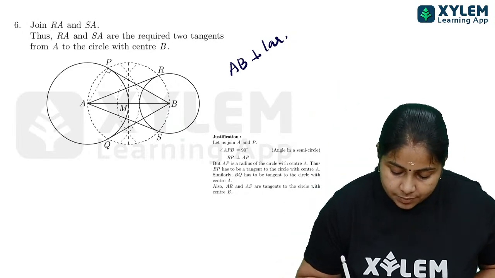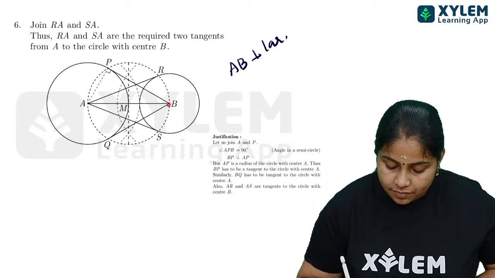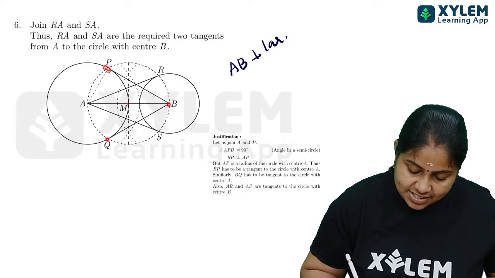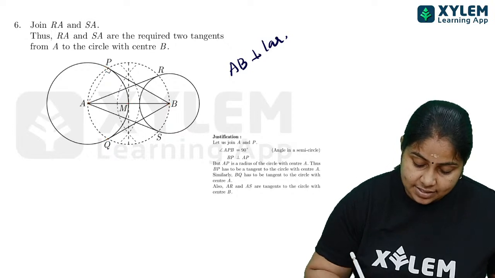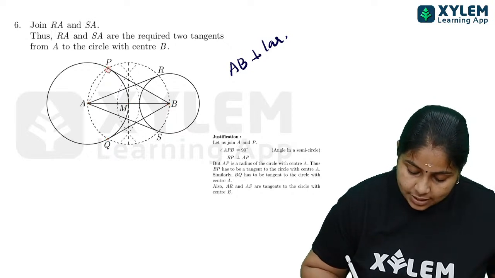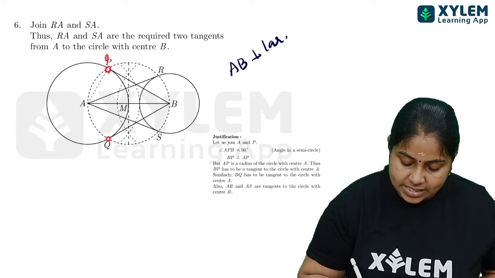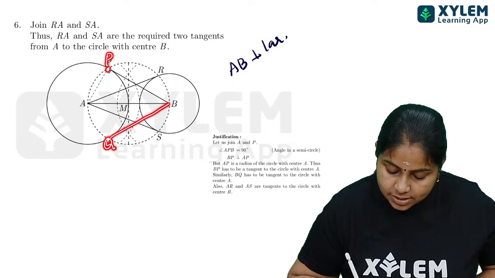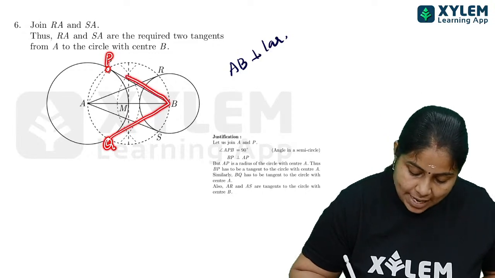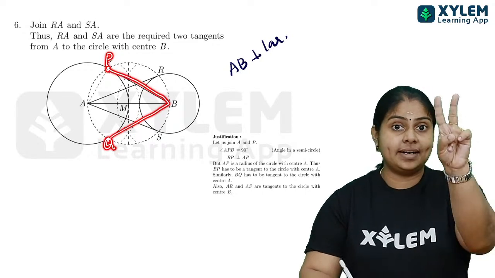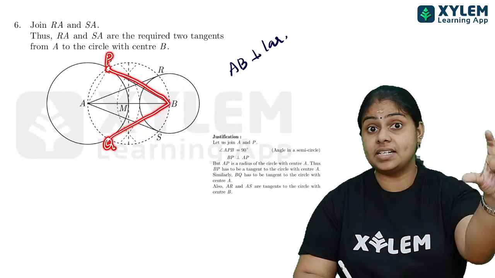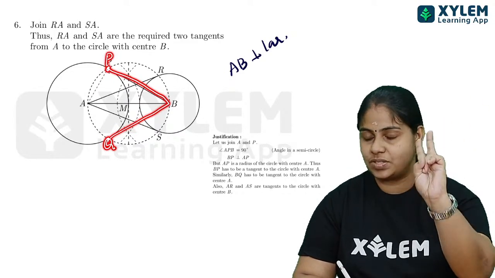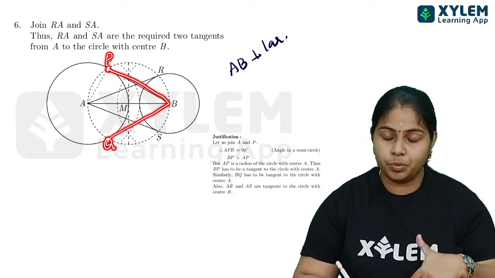So from the point B, you will be getting 2 points on this first circle. On the circle drawn with A as center, you will get one point here and one point here. Name them P and Q. Okay, now join B and Q, and join B and P. So there we have two tangents. From an external point of the circle, we can draw two tangents. That is what we have to do at first.